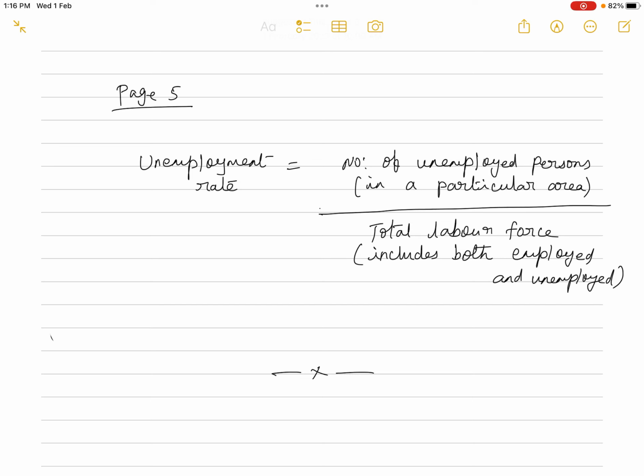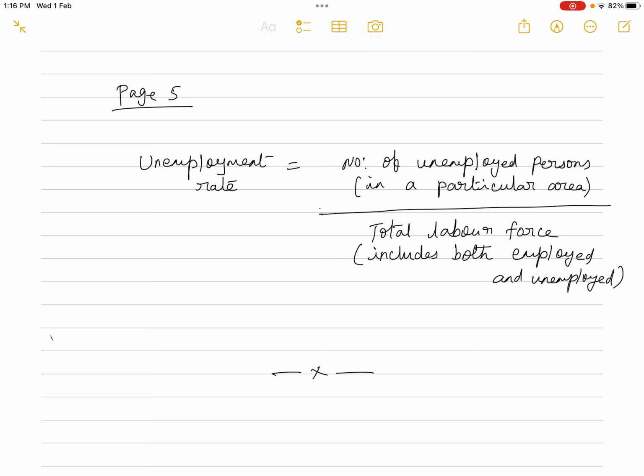Unemployment rate is equal to the number of unemployed persons in a particular area divided by the total labor force. Total labor force means the people who can work. Only a certain age group can work, isn't it? They are considered as the labor force. In the Indian context, a person has to be above 15 years of age, physically fit, and willing to work. They are all considered as the labor force.